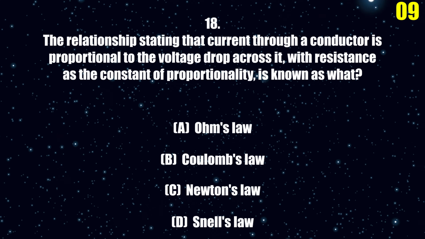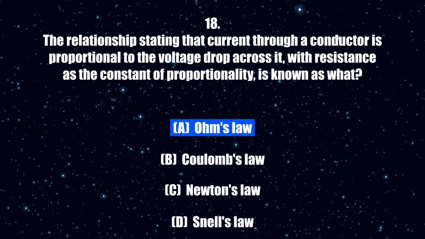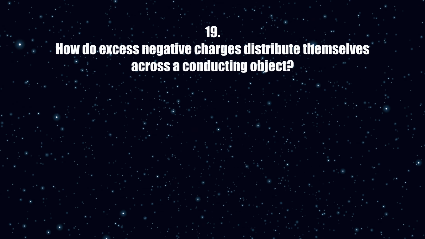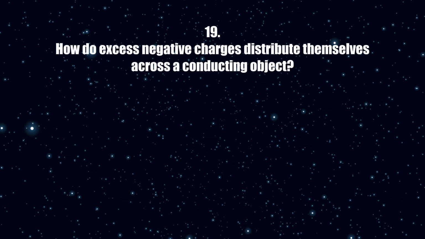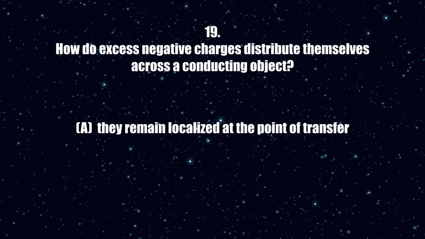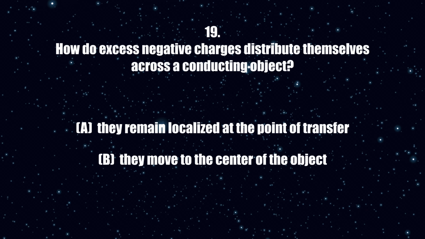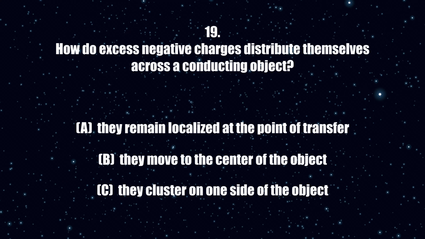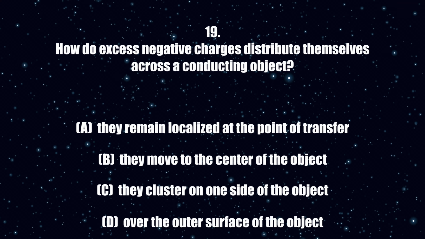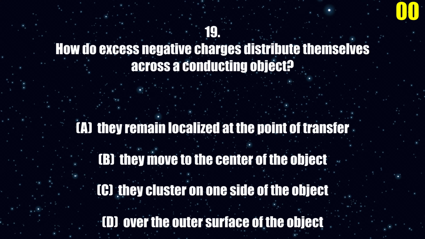The correct answer is A. 19. How do excess negative charges distribute themselves across a conducting object? A. They remain localized at the point of transfer. B. They move to the center of the object. C. They cluster on one side of the object. D. Over the outer surface of the object.